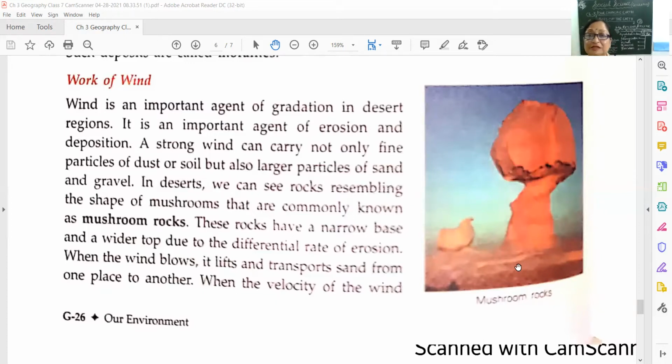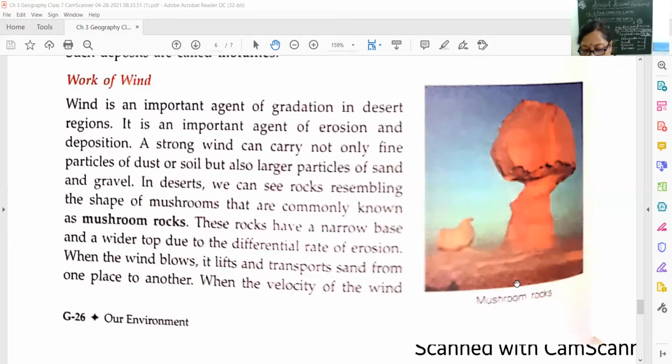Or there is an obstruction in the form of hills. How? See, high speed wind is blowing and all of a sudden in between while it is blowing, what happens? An obstruction comes in the form of hills and mountains. Mountains come in between as an obstruction. Then what happens? The sand gets deposited to form sand dunes. So how are sand dunes formed? Sand dunes are formed due to the work of the wind when they deposit the sand in one place. It is accumulation, deposition, and it is called sand dunes.